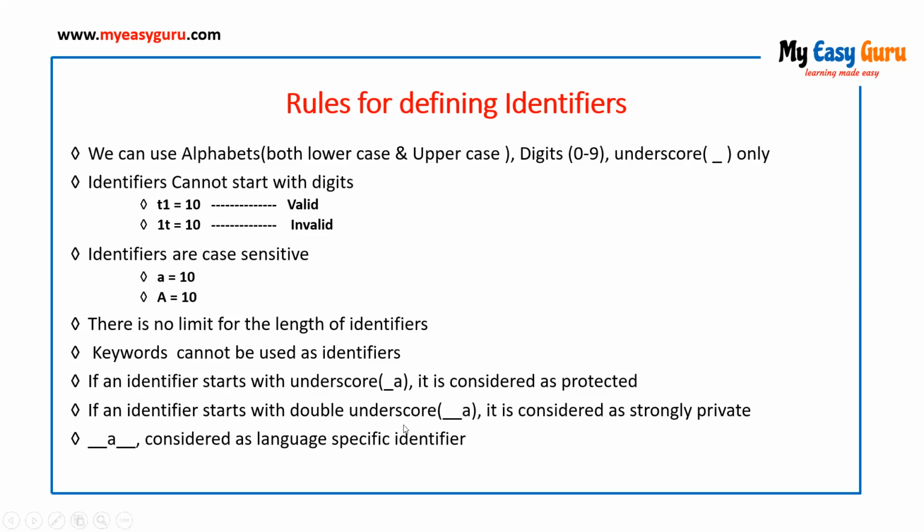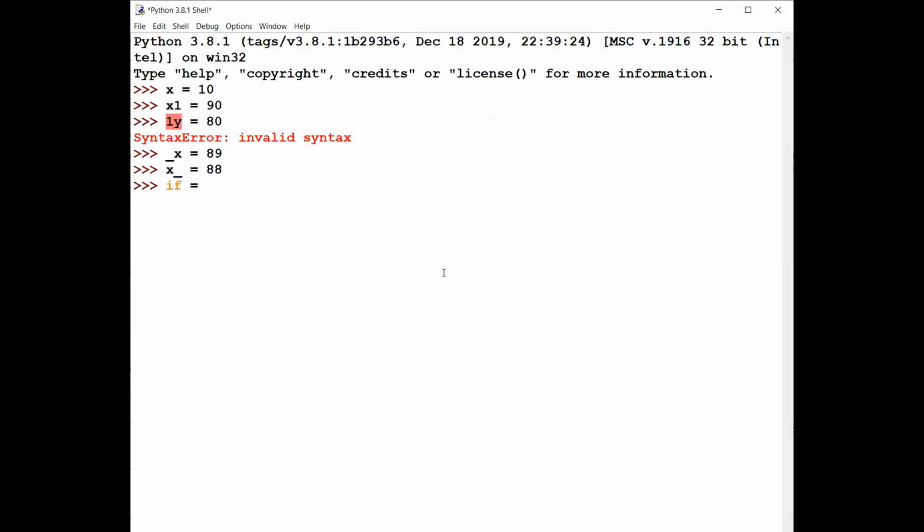So if, let us see that one. If I am trying to declare an identifier, so I'm having if is equal to 9, you will get a syntax error. Now if for is equal to 78, again you are going to get a syntax error.